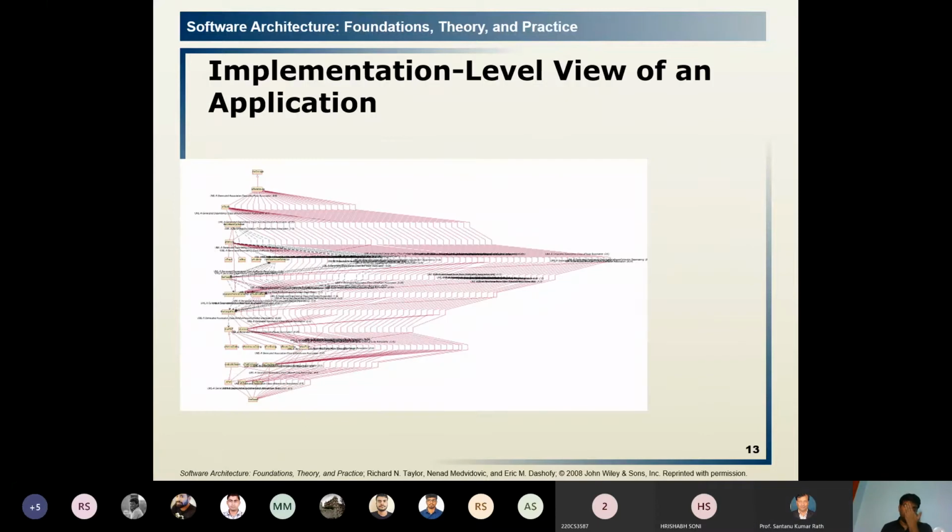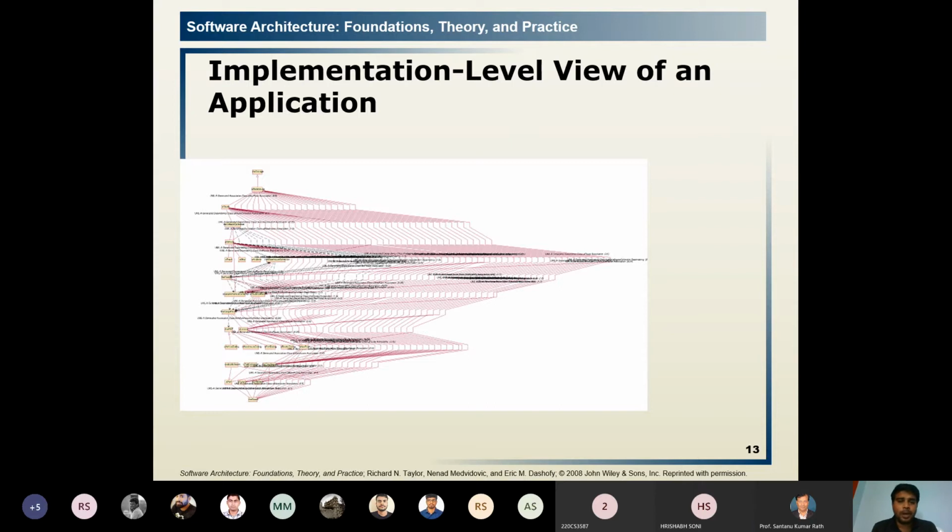Now, it is an application view, an architectural view at the implementation level of the application. See how the levels are changing. It is not easy to visualize; practically it can be shown in the classes, so it is difficult to show. This is the implementation level of the cargo routing application.